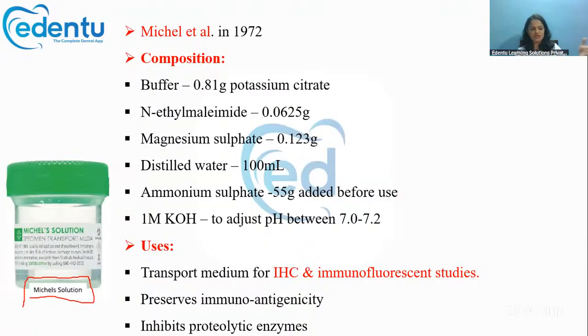So this is regarding the two types of transport media that we can use. Normally, Stewart's medium, and for IHC studies, we can use Michel's solution.